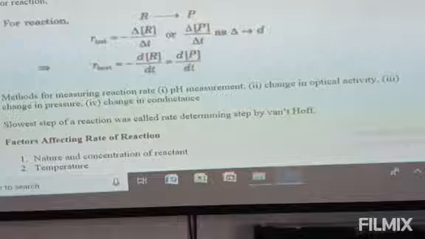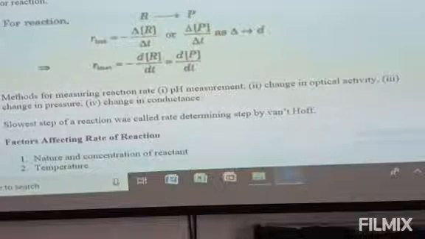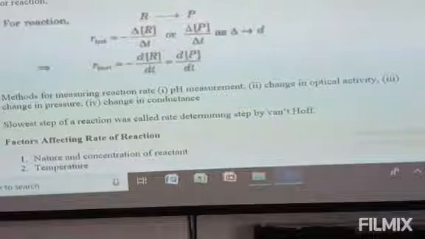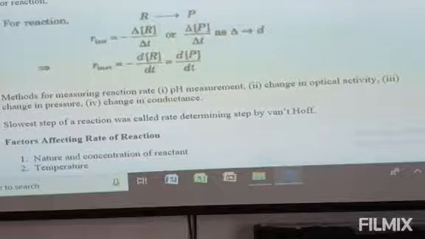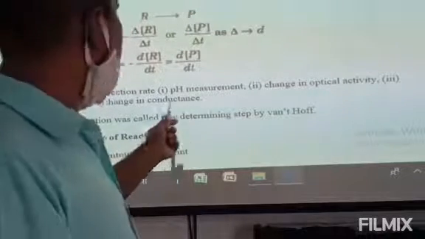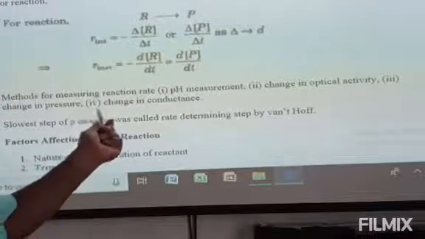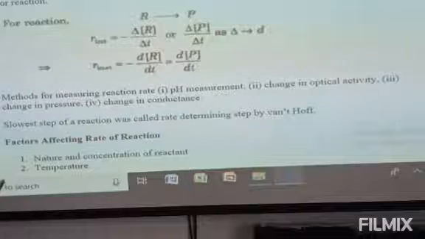Now, methods for measuring the reaction rate. Number 1, pH measurement. This is the first method. Number 2, change in the optical activity. This is the second method. The third method, the change in the pressure. The fourth method, change in the conductance. We can measure a chemical reaction rate by using these 4 methods.